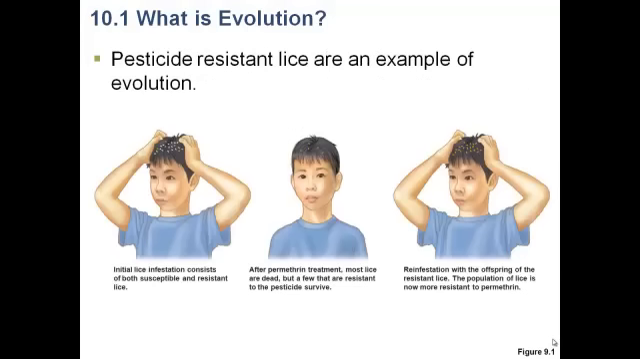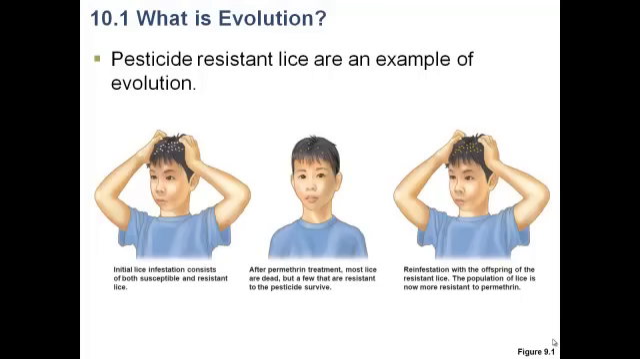There are many examples of evolution in today's world, and pesticide-resistant lice are one example of a little microcosm in which we see evolution. For instance, on the left-hand side of the screen, we see the boy scratching his head with lots of lice in his hair, and we see both lice that are depicted as white and lice that are depicted as a darker orange color.